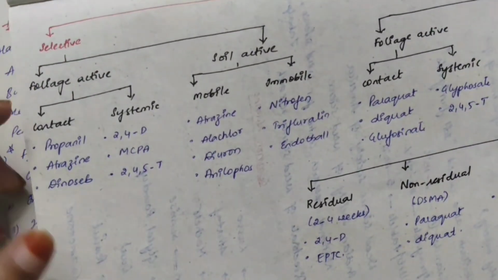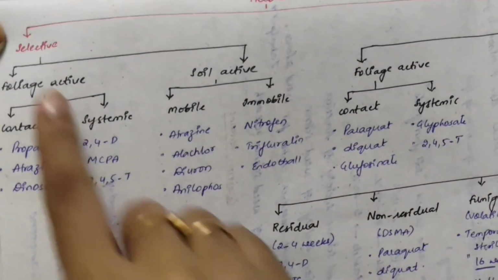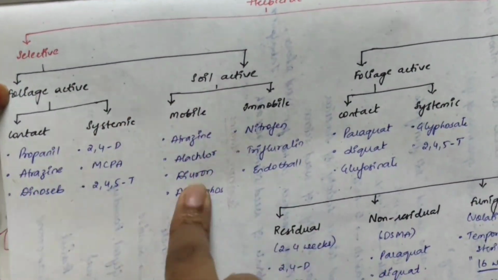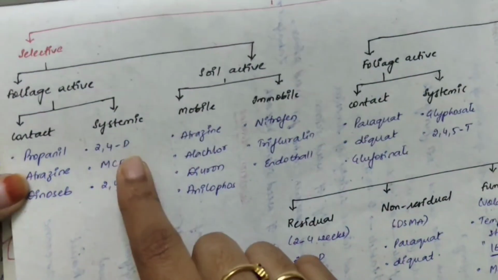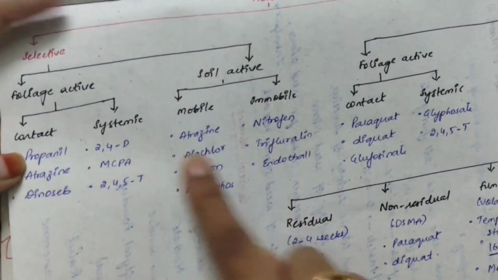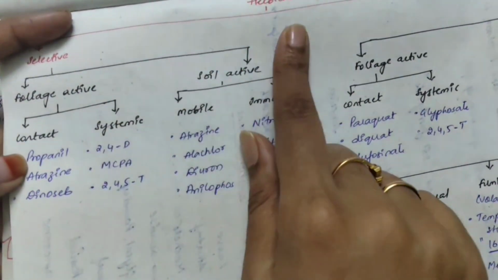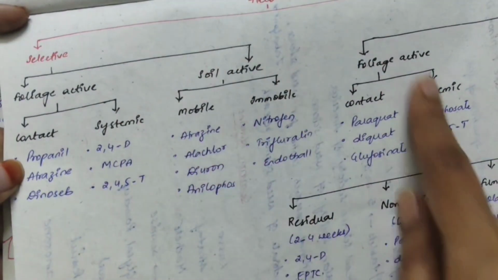Once, if possible, take this screenshot if you have time. It covers which herbicide is selective, which is foliage active, which is soil active. Other state exams also ask agriculture examples; the herbicide topic is actually important, but for AFO, it is not necessary in depth. If anyone is interested, just take this screenshot.